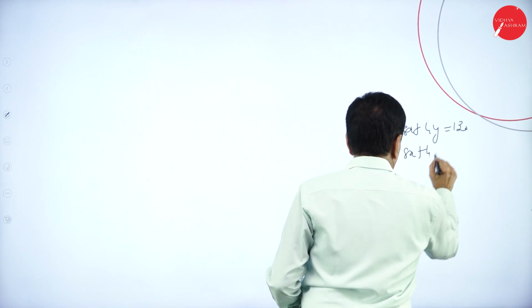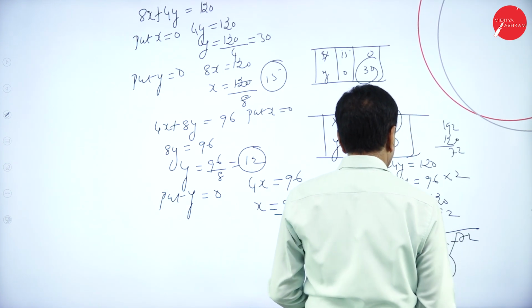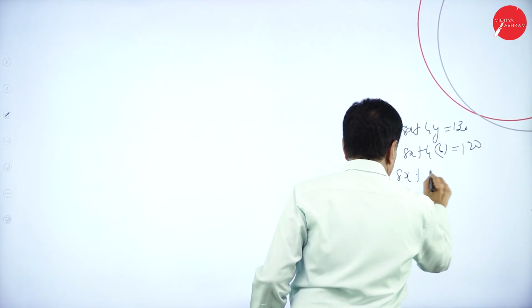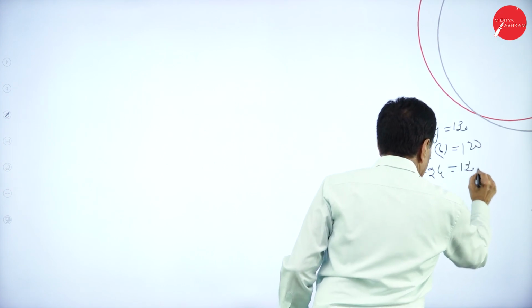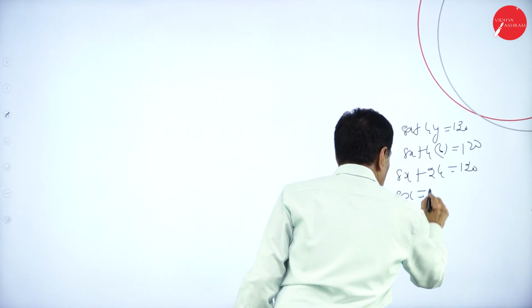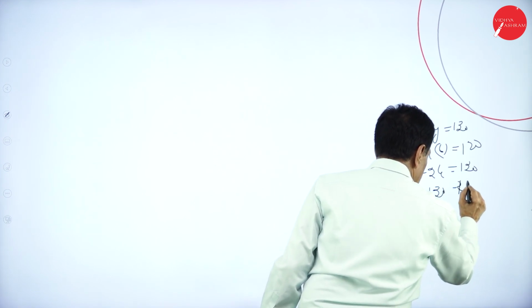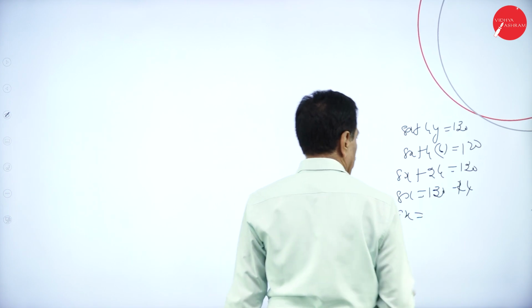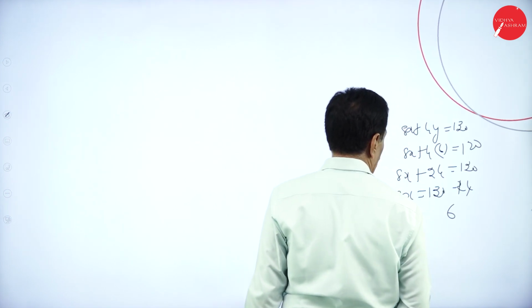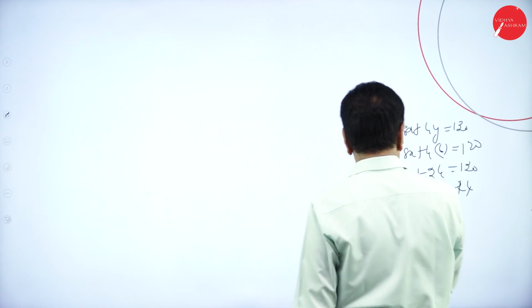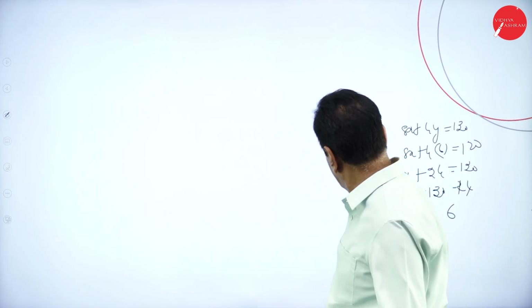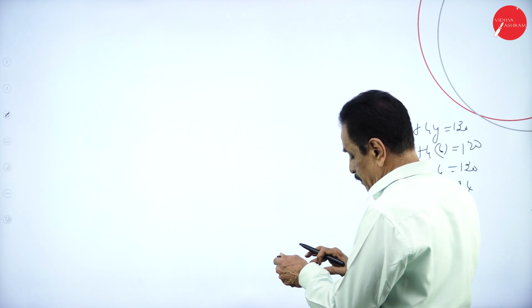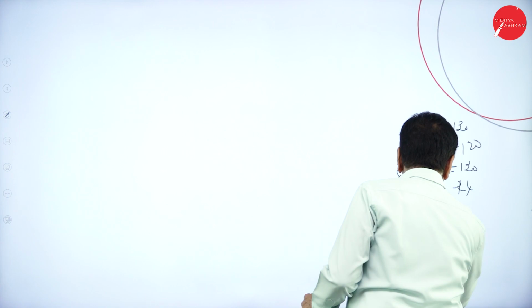Substituting the y value 6, 8x plus 24 is 120. 8x is equal to 120 minus 24, which is 96.